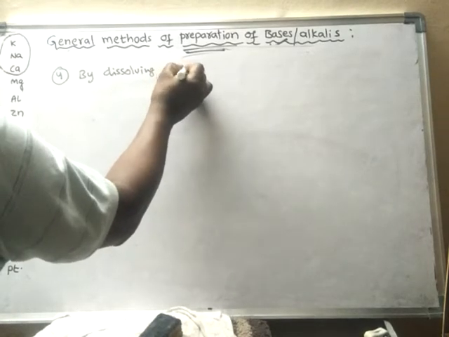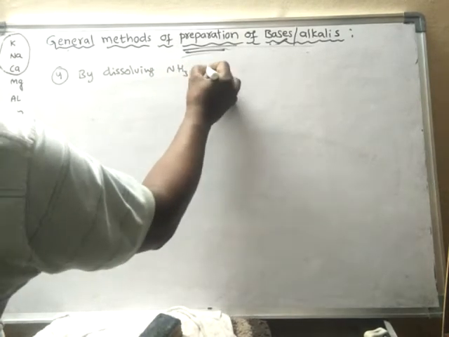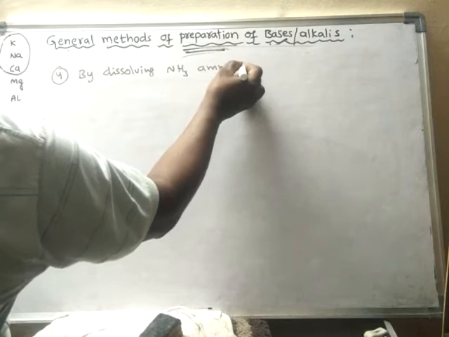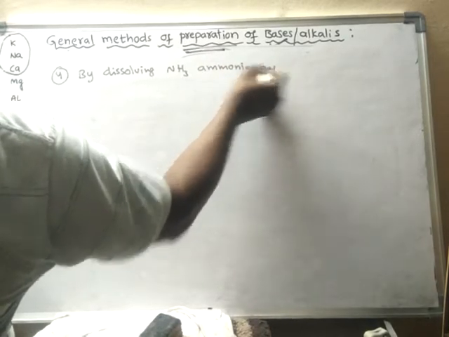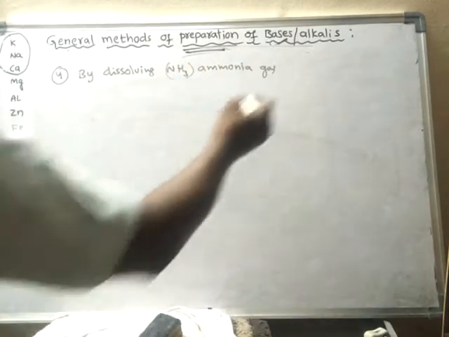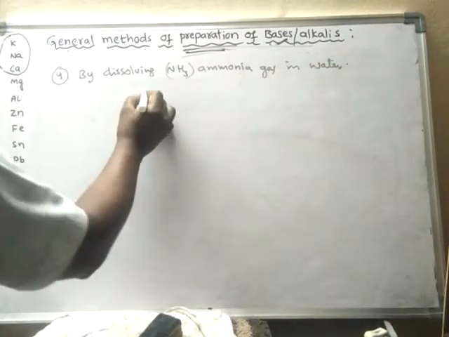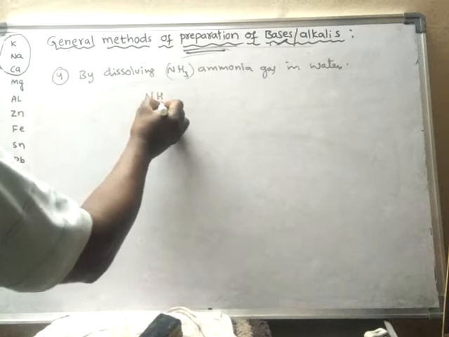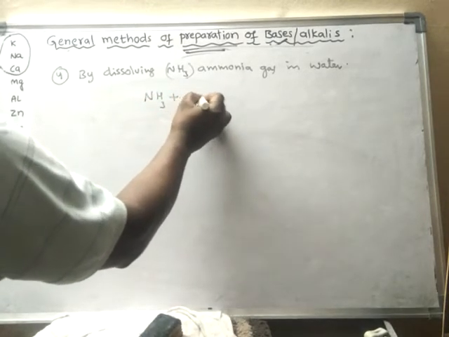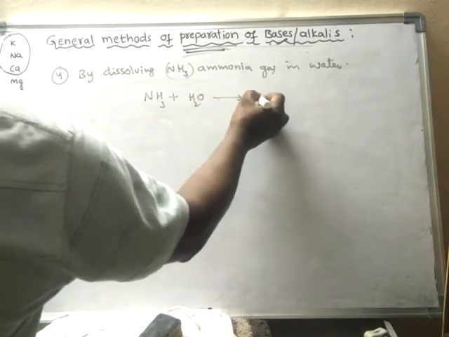By dissolving ammonia gas in water. When ammonia gas is dissolved in water, it forms ammonium hydroxide, NH4OH.